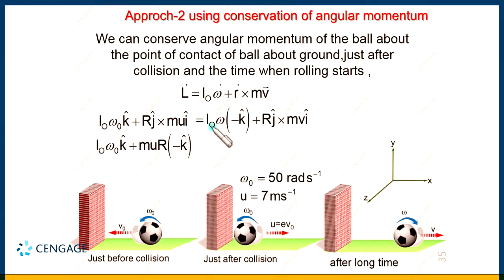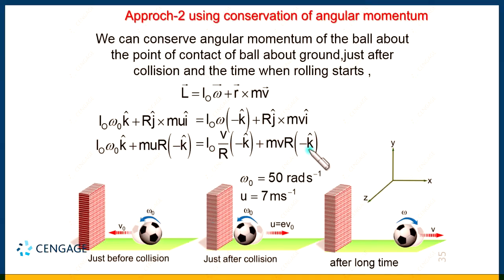You can take the cross product to get this value, but for finding the direction, the right hand rule is better. So we can write the final equation like this, and after solving we can get the value of v. We have written v divided by r in place of omega, because at the time of rolling v equals omega r, that means omega equals v divided by r, right?